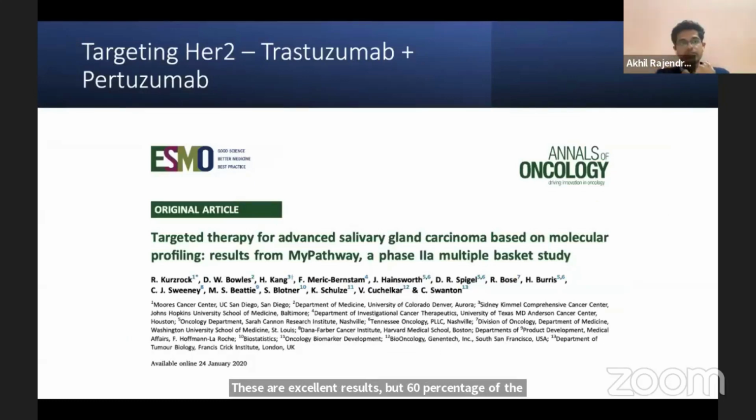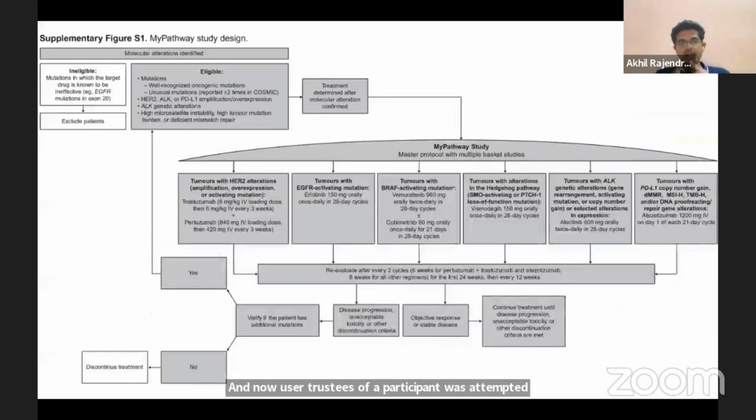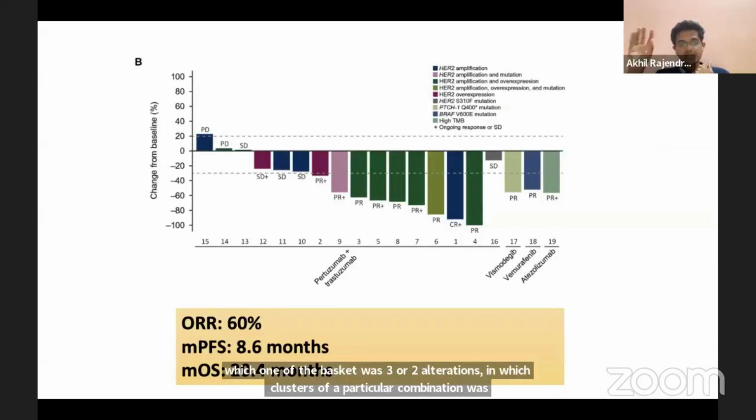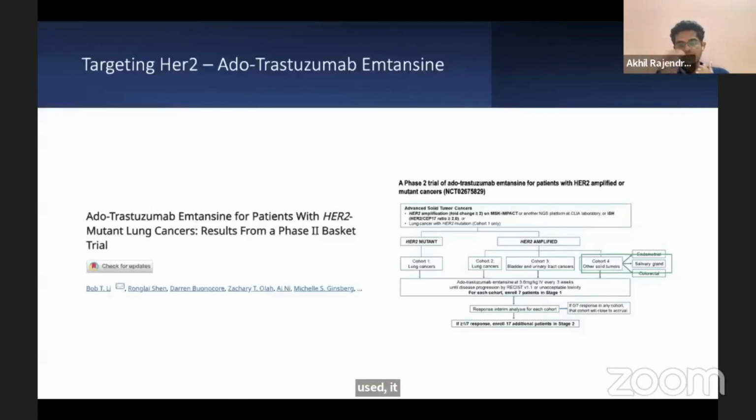Now, use of trastuzumab and pertuzumab was attempted in the MyPathway phase 2 basket trial, which was a multiple basket trial, of which one of the baskets was HER2 alterations, in which the trastuzumab-pertuzumab combination was used. It resulted in an overall response rate of 60% with PFS of 8.6 months and OS of 20 months.